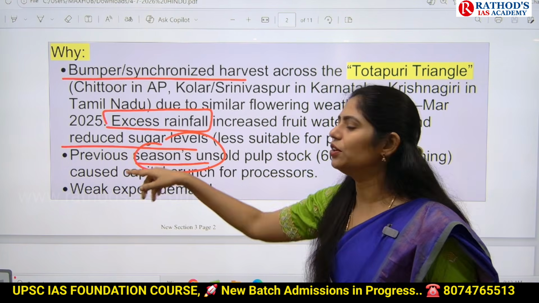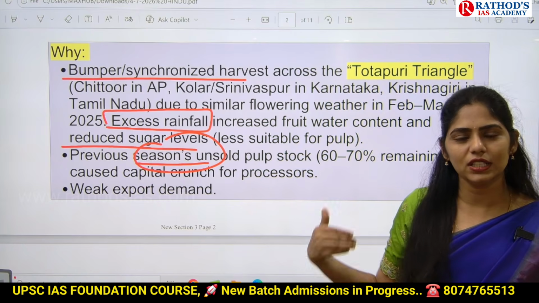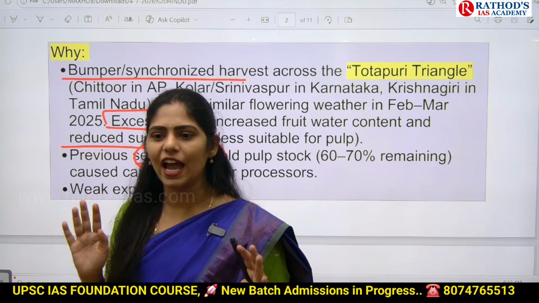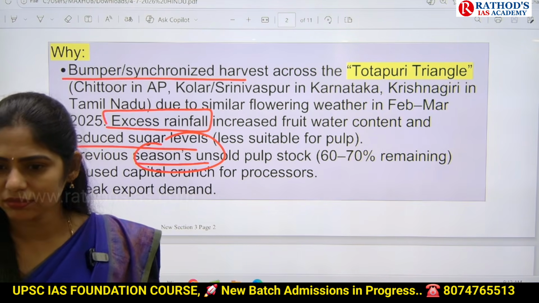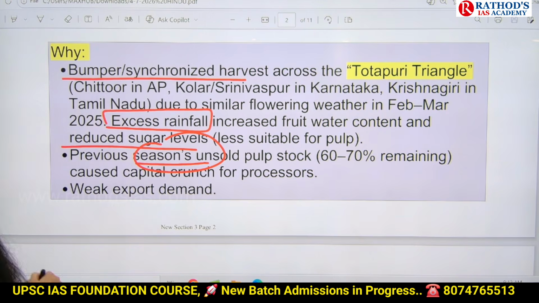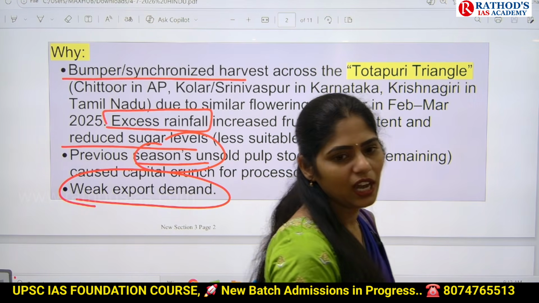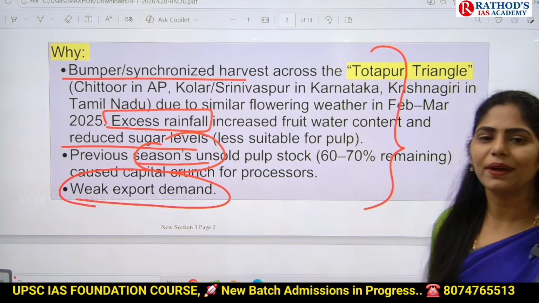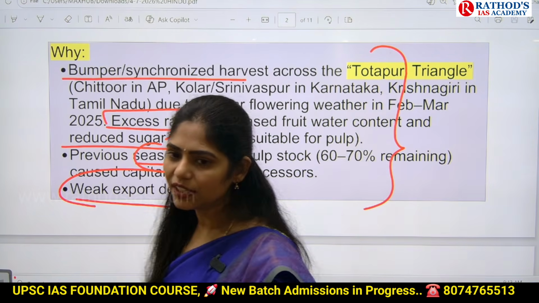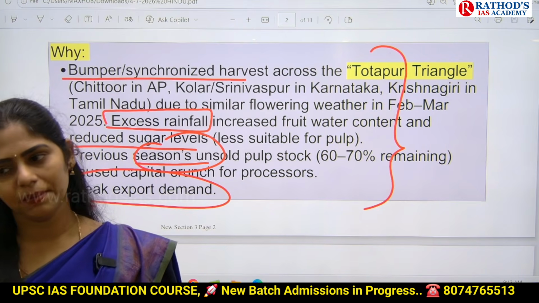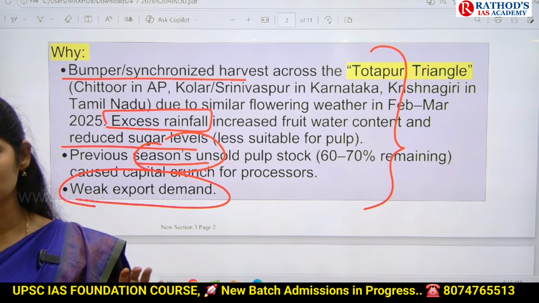So last year we reduced our exports. Because of this, these pulp industries are already having the pulp of last year. If they are already having their raw material, will they purchase more? Because of that, there is decreased demand. That is the third reason. And next one is, obviously, there is weak export demand of pulp because of the West Asian crisis and other geopolitics. Because of all these reasons, now the price of Totapari mangoes in India has drastically reduced. If price is reduced, obviously the income of farmers will be reduced. Because of this, it is a cause of concern now.